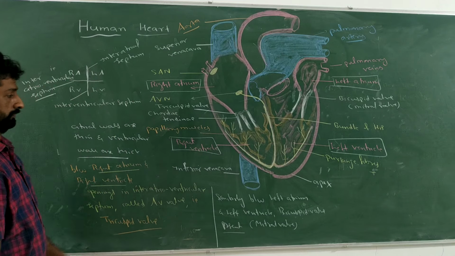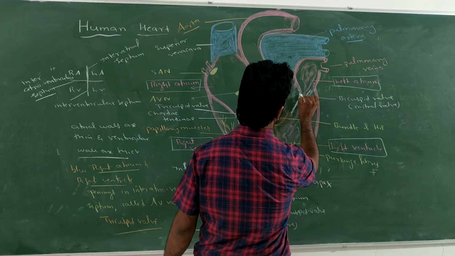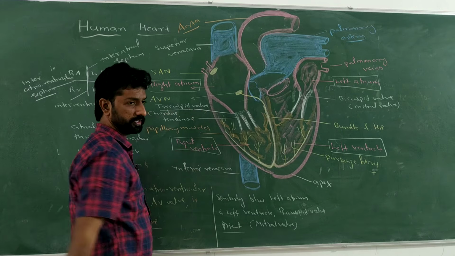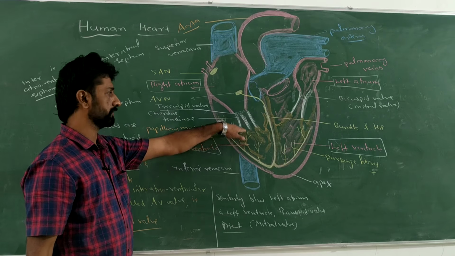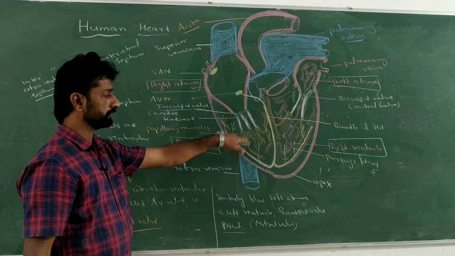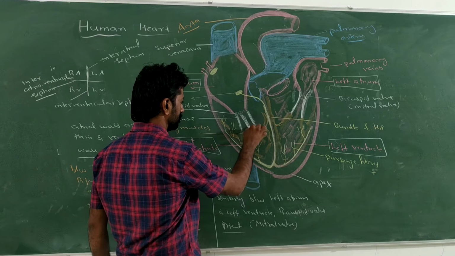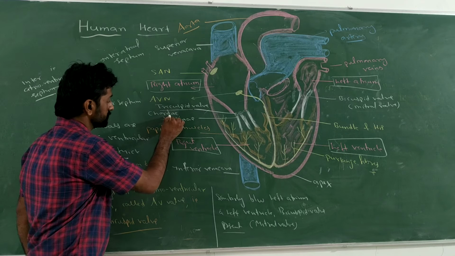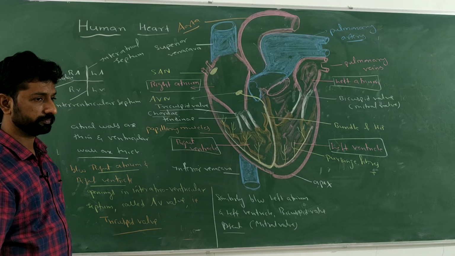Okay. Then with respect to their structure, these are the bicuspid valve and this is the tricuspid valve, right? Their openings into the ventricles are at the point of their contact. They are connected by means of fibers. What are these fibers called? Chordae tendineae. So what are the functions of the chordae tendineae then?